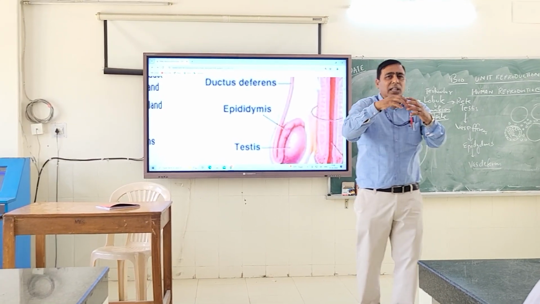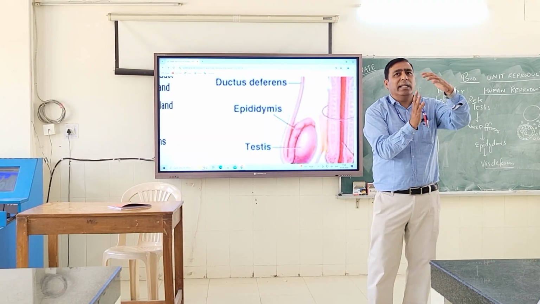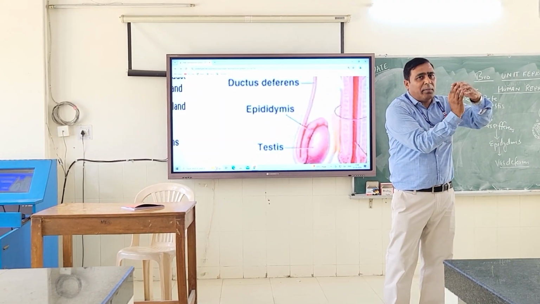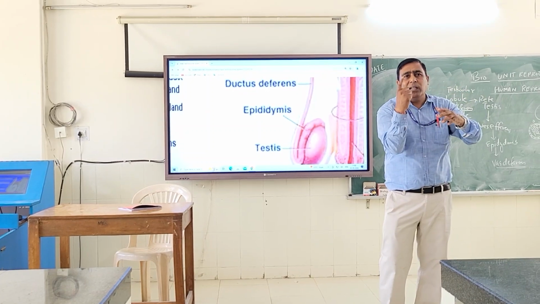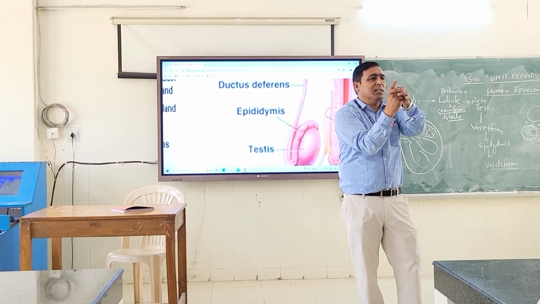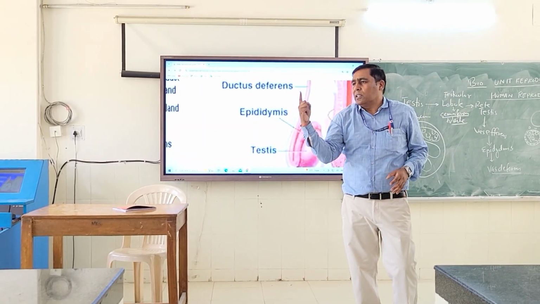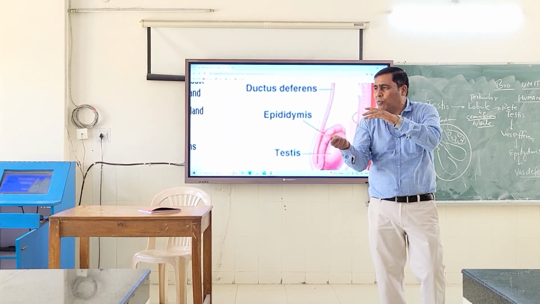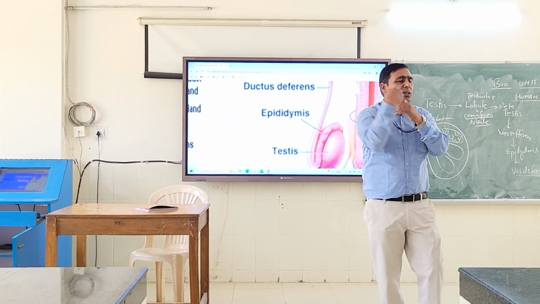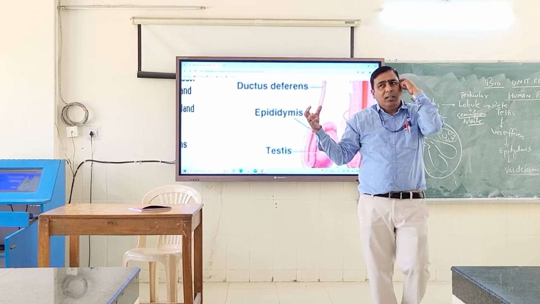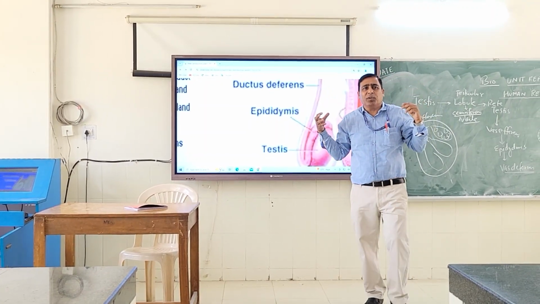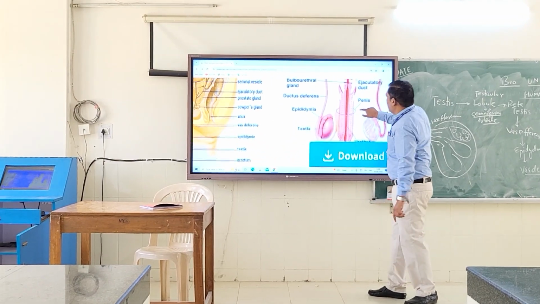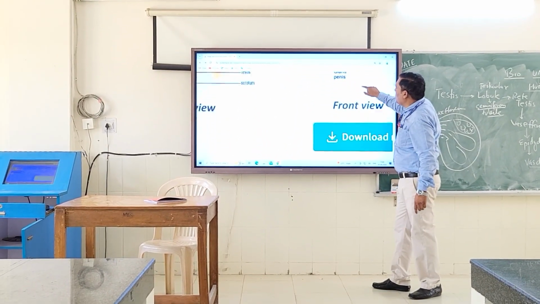Are you getting it? Now children, from inside there are the rete testis which are coming. What are coming? Rete testis. So suppose one of these rete testis branches is there. One testicular lobule is going to open through the rete testis into the vasa efferentia, and the vasa efferentia are going to transfer it to the epididymis. Are you getting it, all of you? Okay. Now let us go further.